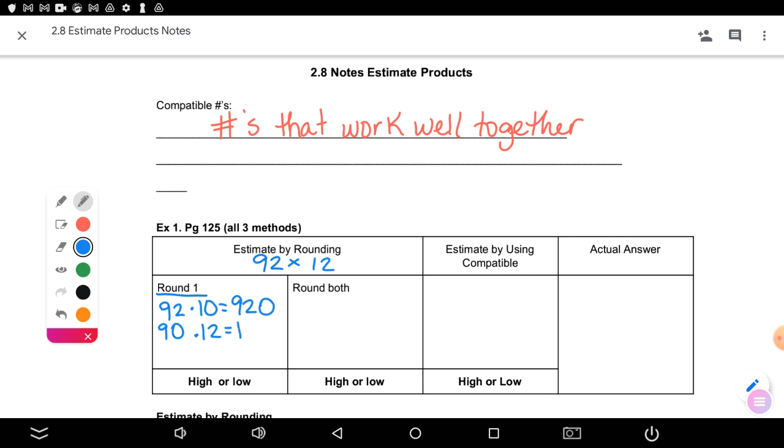108. So is my answer 108? No. What is it? Kanan? 1080. 1080, because 9 times 12 is 108, and then I add my 0. Okay? So both of those are good estimates, because we just changed one of the numbers.